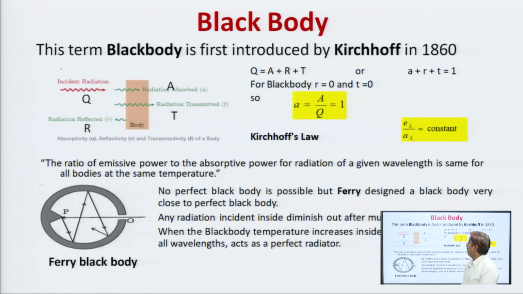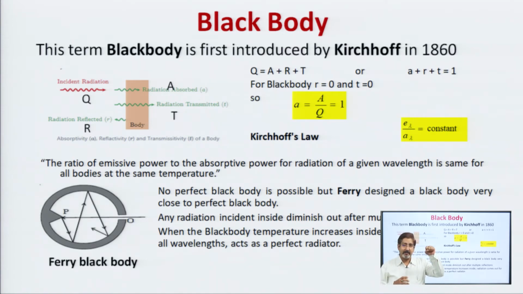Now, we have to talk about the black body. This term was first introduced by Kirchhoff in 1860. So, before understanding the black body, we have to understand what happens when radiation interacts with material. First of all, we have to understand the direction of motion of energy or radiation.